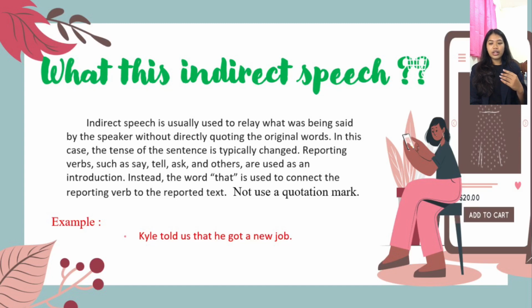The word "that" is used to connect the reporting verb to the reported text. In indirect speech, we do not use quotation marks. For the example, before: "I have a new job," Kelly said to us. Here it can be: Kelly told us that he got a new job.